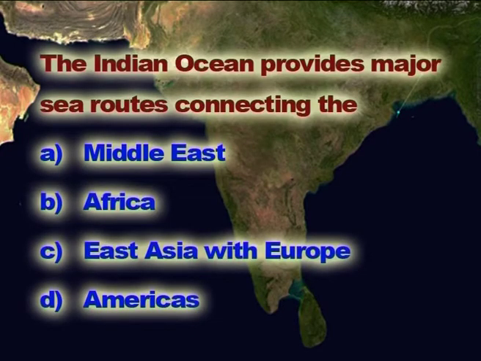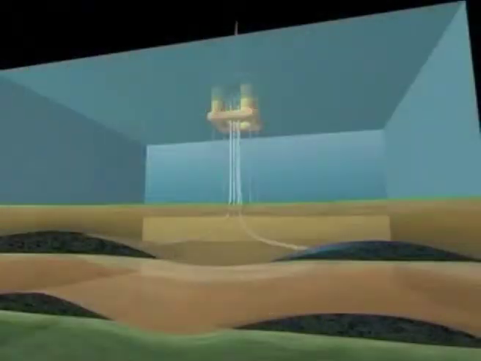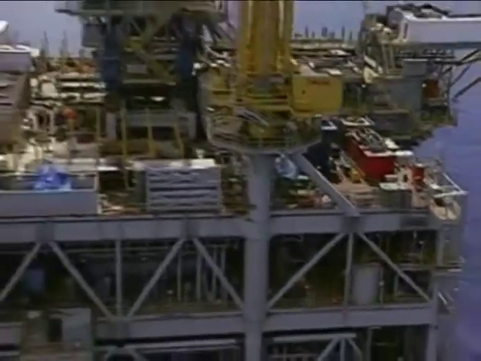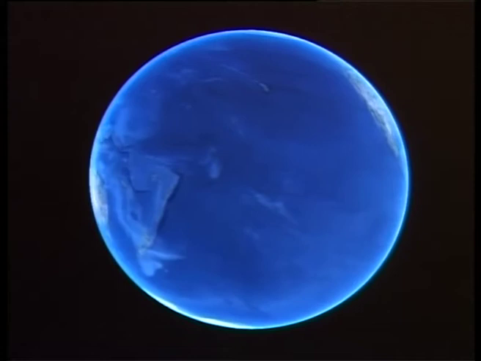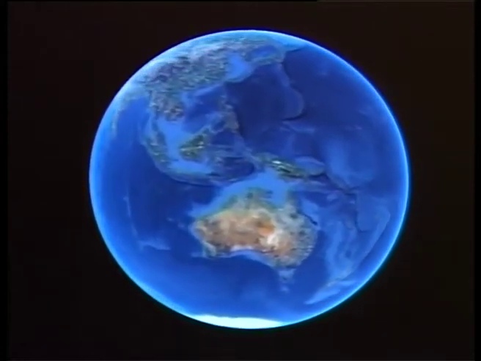The next part is the natural resources of the Indian Ocean. The Indian Ocean provides major sea routes connecting the Middle East, Africa and East Asia with Europe and the Americas. It carries a particularly heavy traffic of petroleum and petroleum products from the oil fields of the Persian Gulf and Indonesia. Large reserves of hydrocarbons are being tapped in the offshore areas of Saudi Arabia, Iran, India and Western Australia. An estimated 40% of the world's offshore oil production comes from the Indian Ocean.